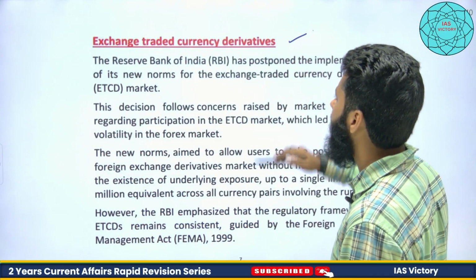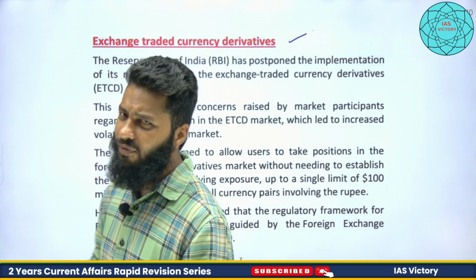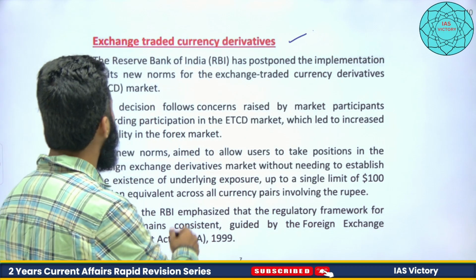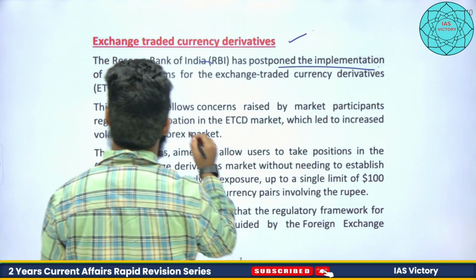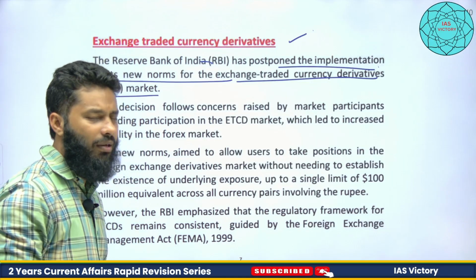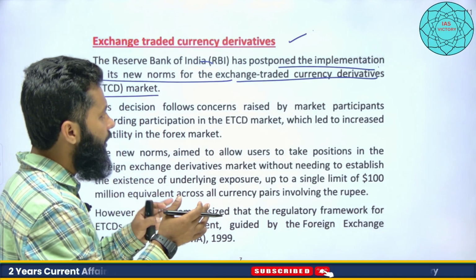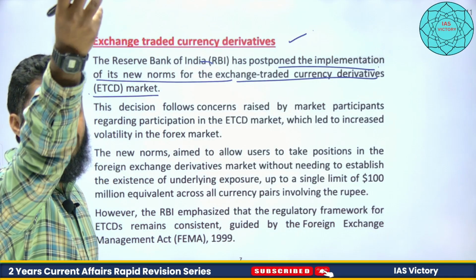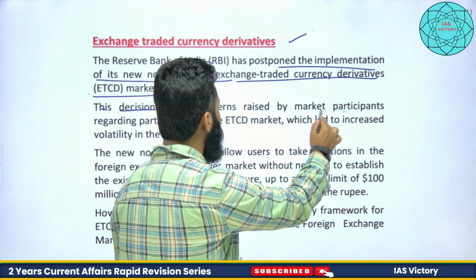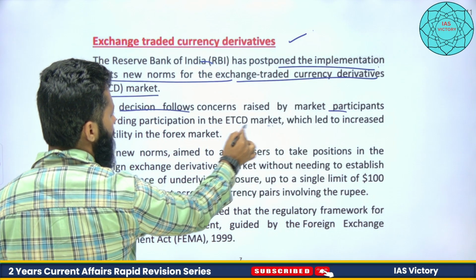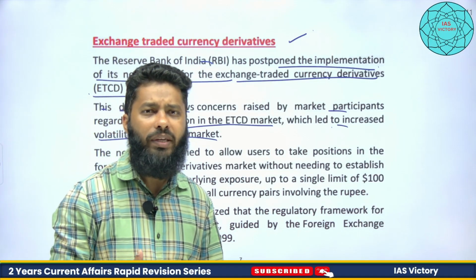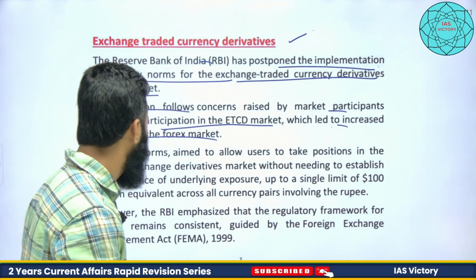Now let's talk about exchange traded currency derivatives, exchange traded funds, etc. I hope we can understand these are some issues related to the stock market. So the Reserve Bank of India has postponed the implementation of its new norms for the exchange traded currency derivative market. Now, what is exchange traded currency derivative? That the rate can be taken from a particular financial market instrument. This decision follows concerns raised by market participants regarding participation in the ETCD market, which led to increased volatility in the forex market. So how we can link our exchange rate with a certain derivative, that is the idea here.